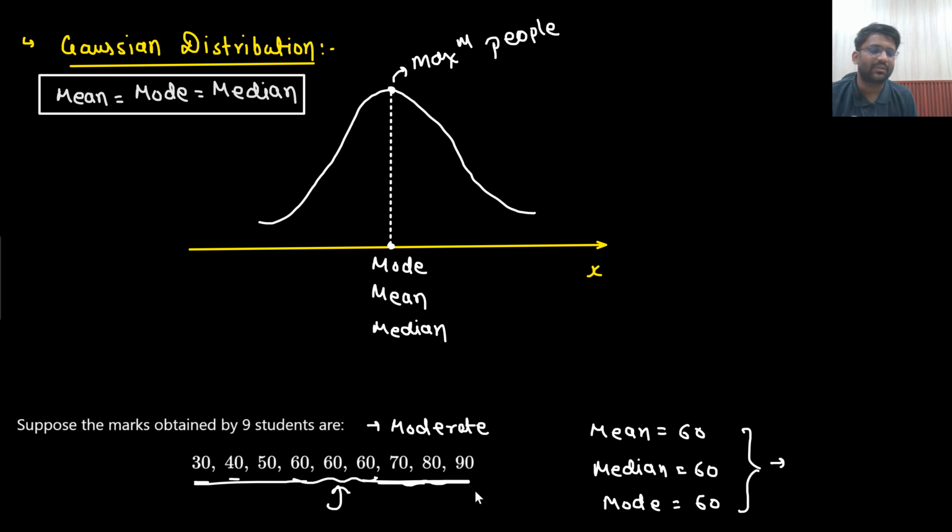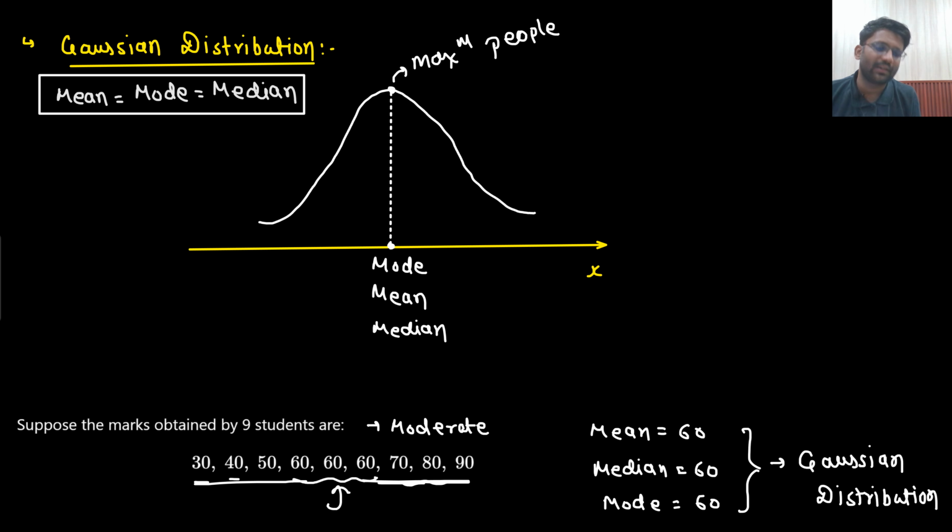Although they are discrete numbers, this is not continuous, so this will be a discrete Gaussian distribution. So it will follow the Gaussian distribution. Although it is discrete data, because marks are 30, 40, 50, only 9 students are there, you can say that it is following Gaussian distribution. Understandable? Surely it is understandable.